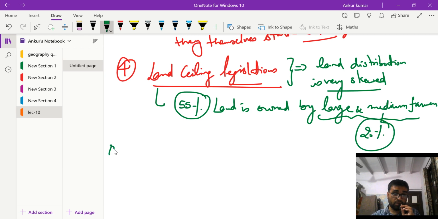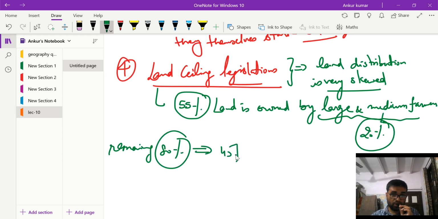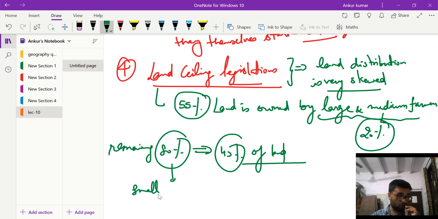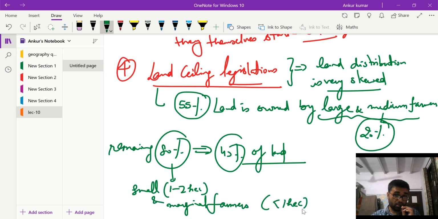That means the remaining 80% of the farmers own just 45% of the land. These 80% of the farmers are small farmers, who own land between 1 to 2 hectares, and marginal farmers, who own less than 1 hectare.